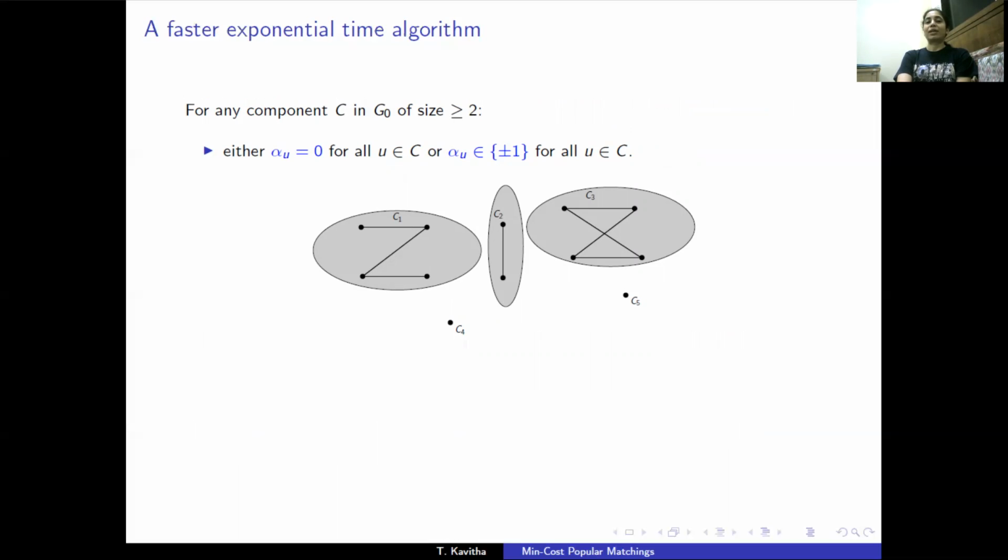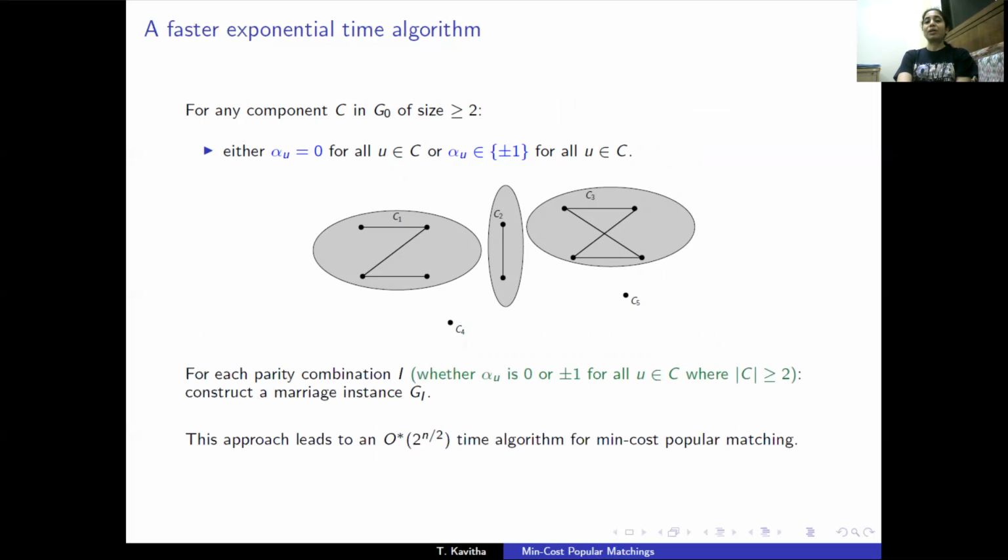So either alpha u is 0 for all u, or alpha u is in {+1, -1} for all u. So we have at most 2 to the n over 2 many parity combinations, corresponding to whether alpha u is odd or even for all vertices in each connected component. And this leads to an O star 2 to the n over 2 running time algorithm for the min-cost popular matching problem.